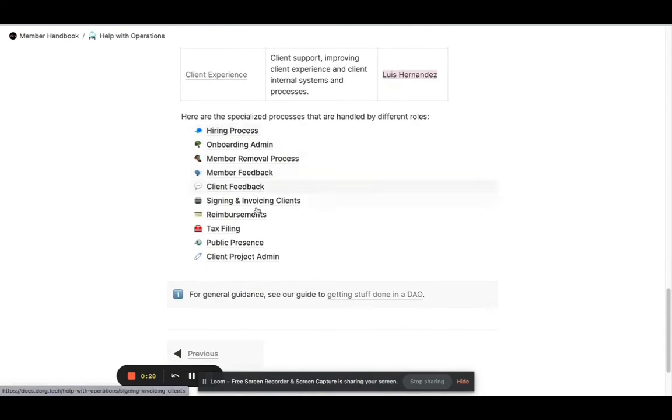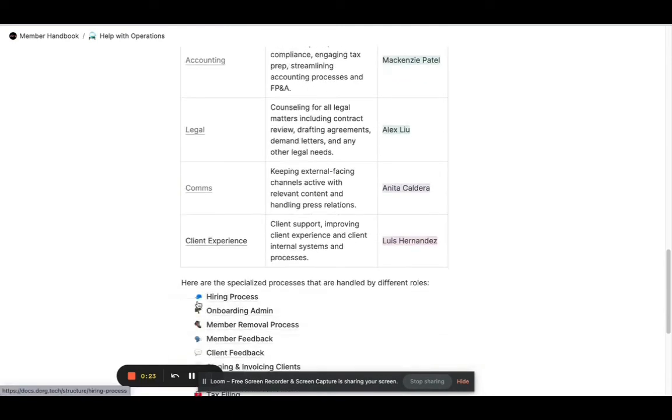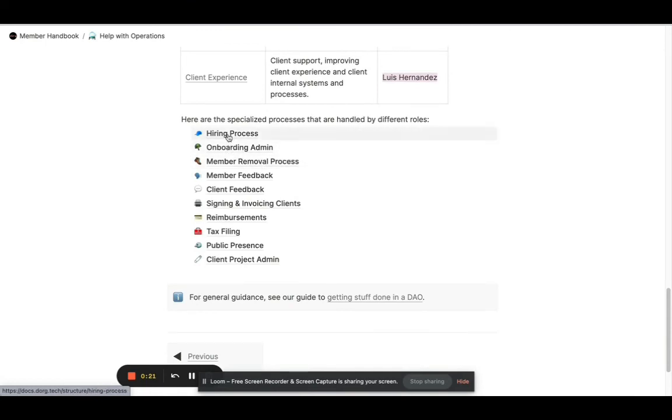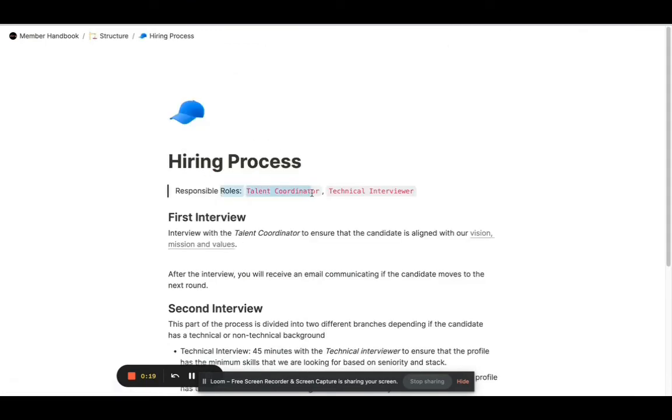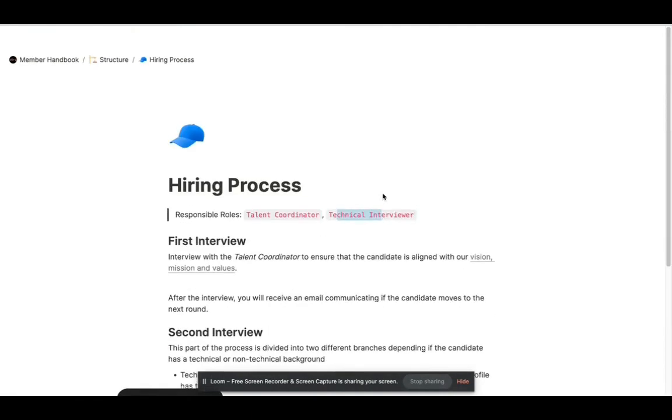And then here's the list of like internal processes that different combinations of specialized members handle. And you'll see on each one, it specifies kind of who's the responsible parties, how the flow currently works.